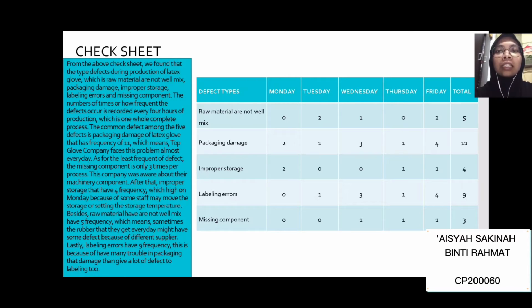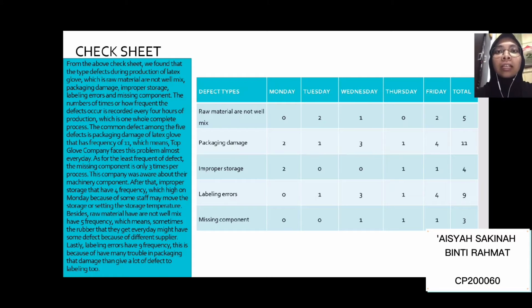From the above check sheet, we found that the types of defects during production of latex or rubber gloves include raw materials that are not well mixed, packaging damage, improper storage, labeling errors, and missing components.